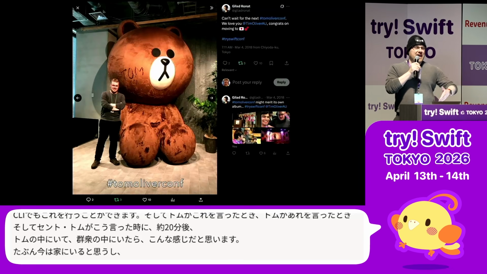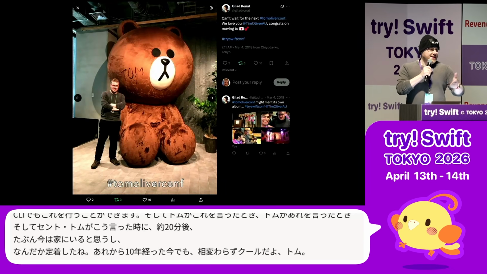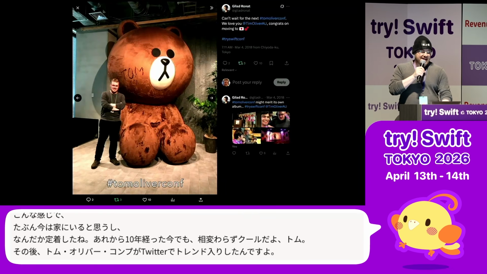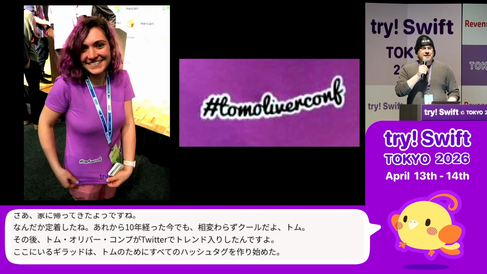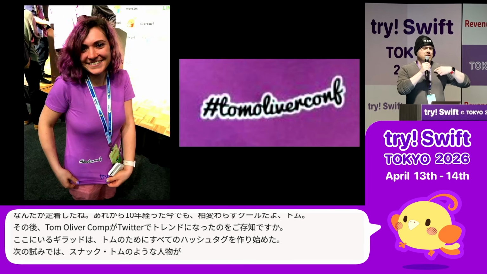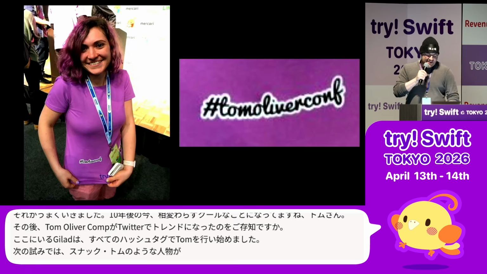After that, Tom Oliver Comp started trending on Twitter. Gillard, who was here, started doing Tom Oliver hashtags. At the next Try Swift, someone snuck Tom Oliver Comp stickers in, so people were just wearing Tom Oliver Comp stickers, including Natasha, the founder.